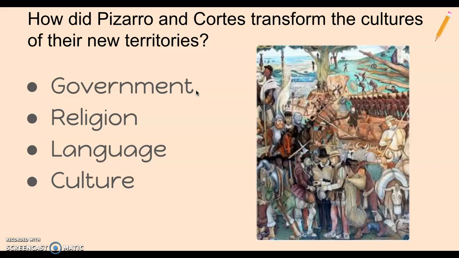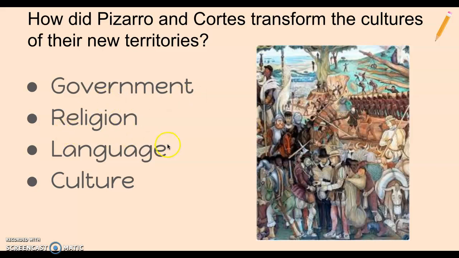And what they actually replaced them with is something similar to what we have in the United States. They put Spanish governors in charge. These governors administered the areas that they conquered, but were also under Spanish rule. And so they answered to the Spanish king and queen.